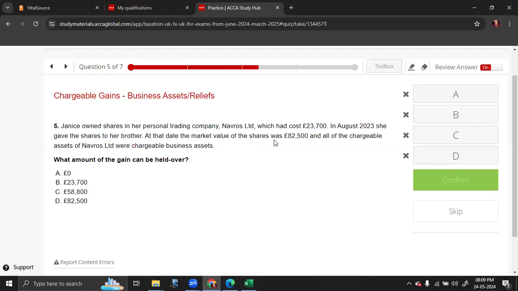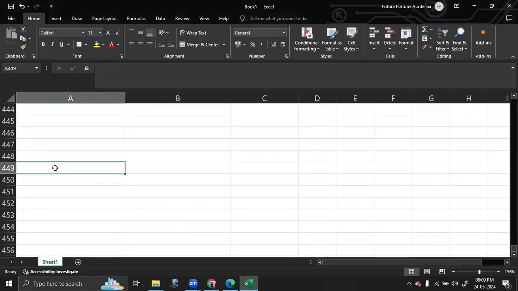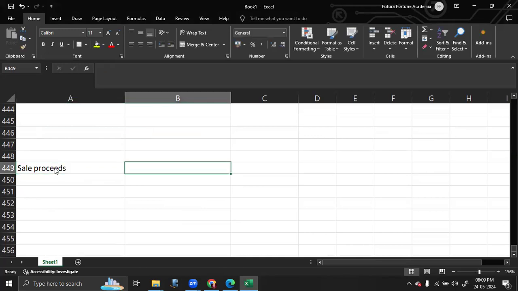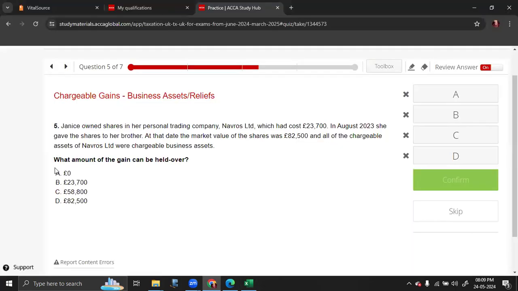What is the amount that can be held over? Or they should tell you that there is an election for holdover relief. So here, the equation or the format for holdover relief, first you'll take the sale proceeds. As always, you'll take the sale proceeds. So your sale proceeds is equal to